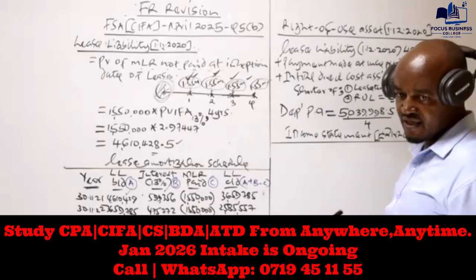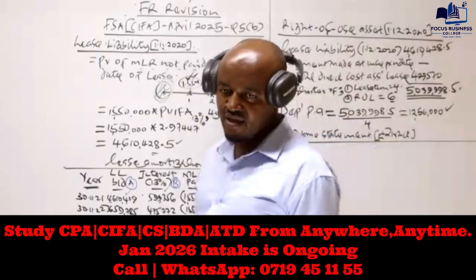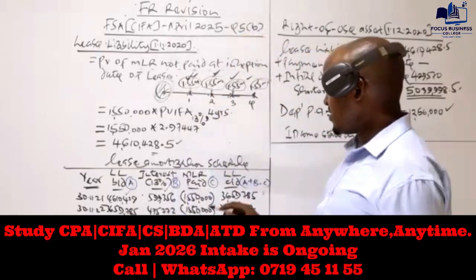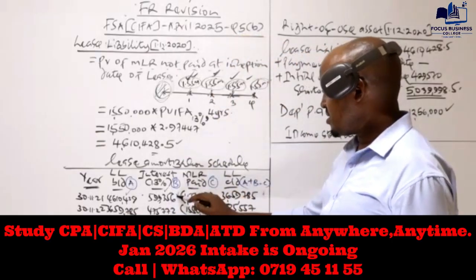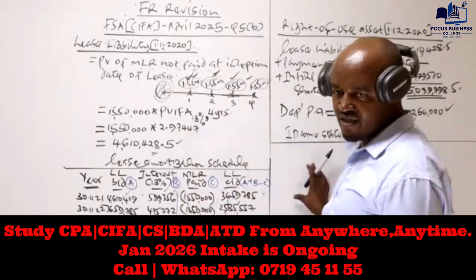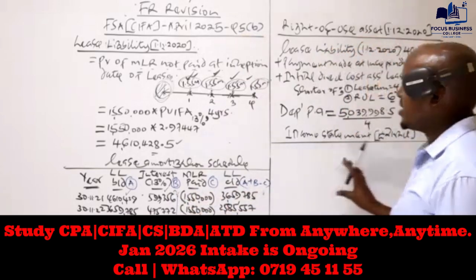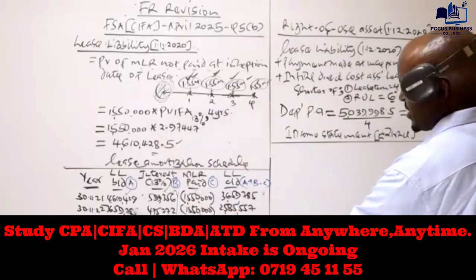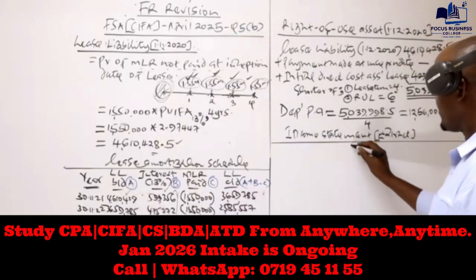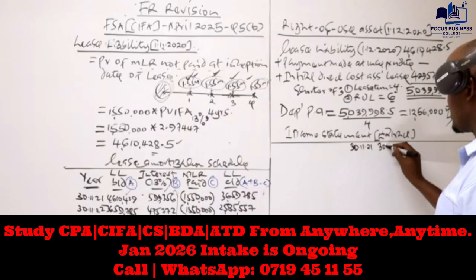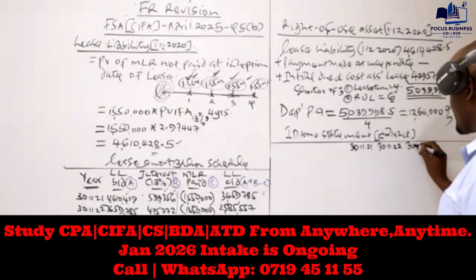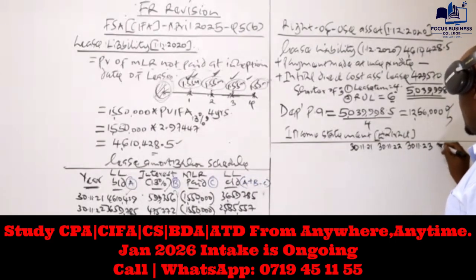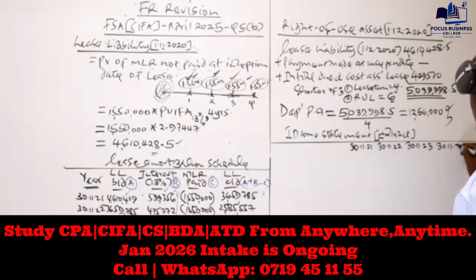In the income statement extract, the company is supposed to recognize 2 items. One, we have this interest, which should be recognized as part of the finance cost. Number 2, the company should recognize this particular depreciation. We are going to prepare this for these 4 years: November 2021, November 2022, November 2023, November 2024.